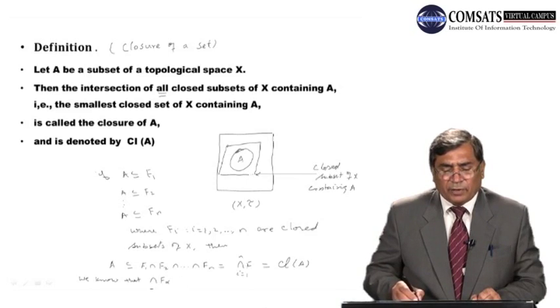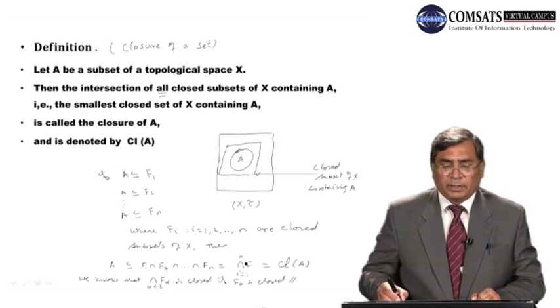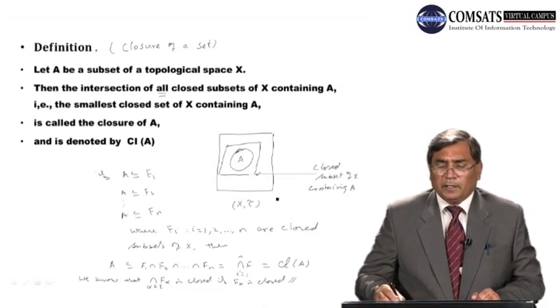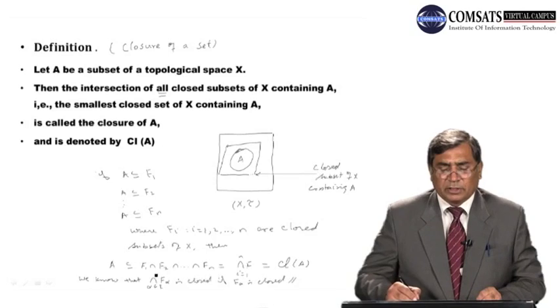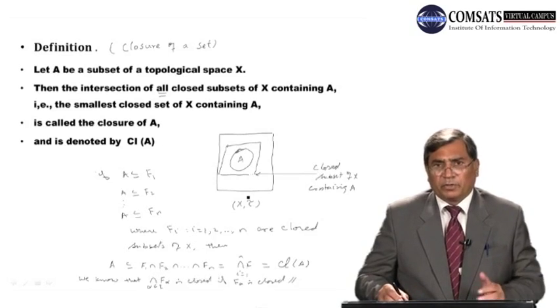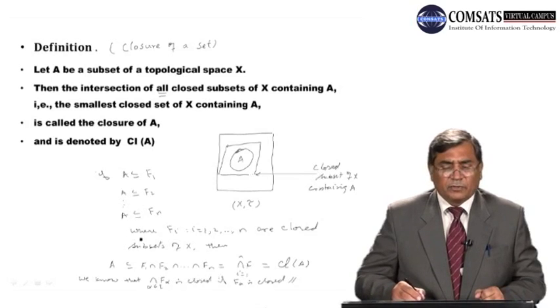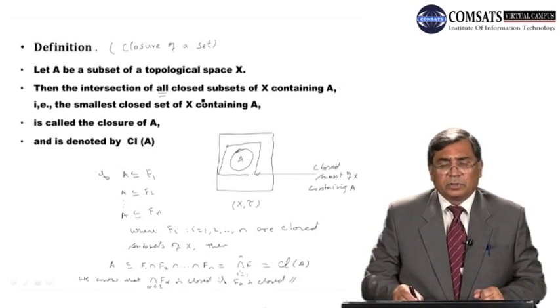We know that the intersection of F alpha, alpha belonging to the indexing set, is closed if each F alpha is closed. Okay, dear student, we remember it because this is a topology. Intersection of any number of closed sets is closed. Intersection of a finite number of open sets is open. But as far as closed sets are concerned, intersection of any number of closed sets is closed. So closure of A is the intersection of all closed subsets of X containing A.